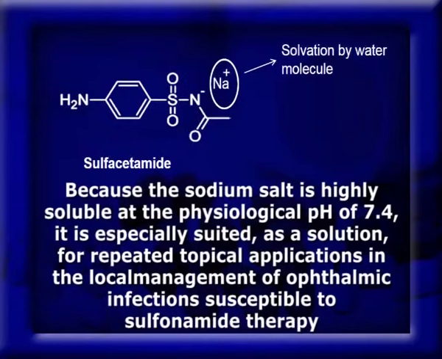Because the sodium salt is highly soluble at the physiological pH of 7.4, it is especially suited as a solution for repeated topical application in the local management of ophthalmic infections susceptible to sulfonamide therapy.